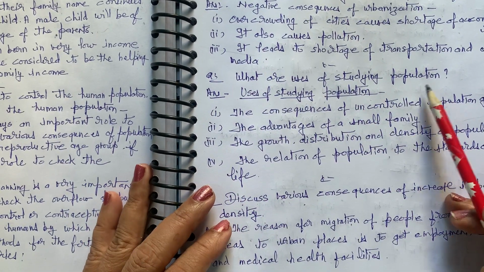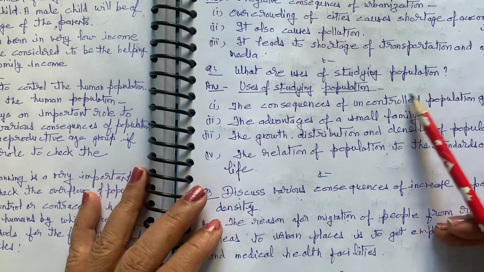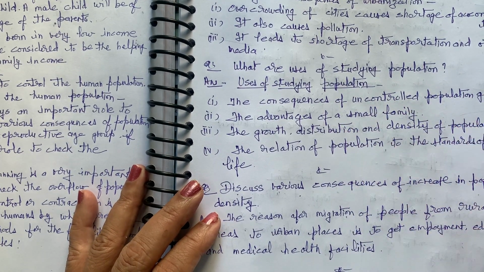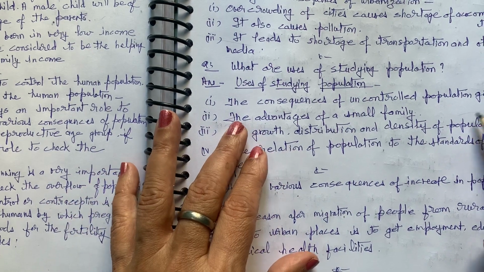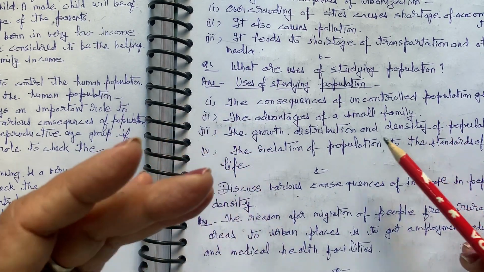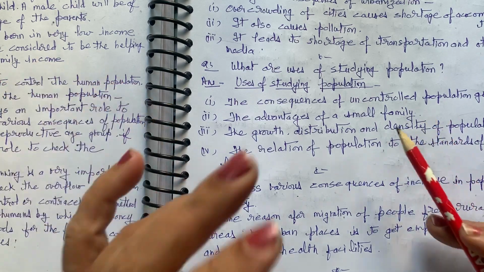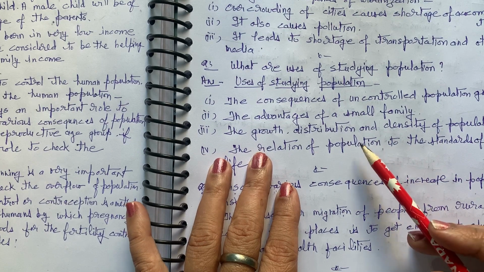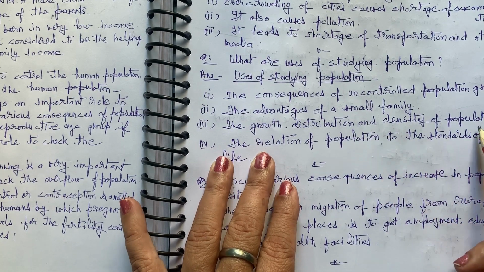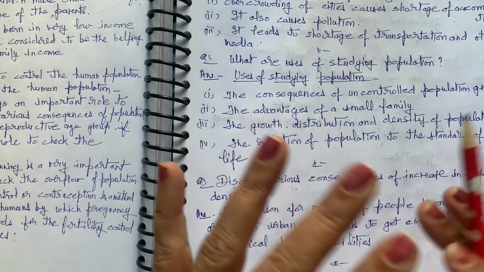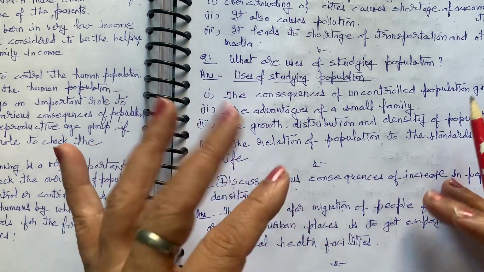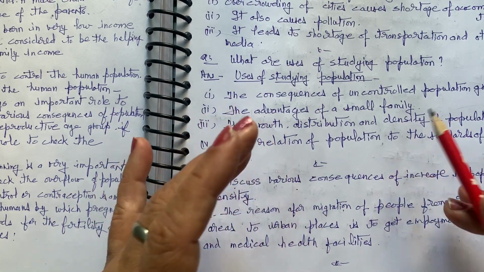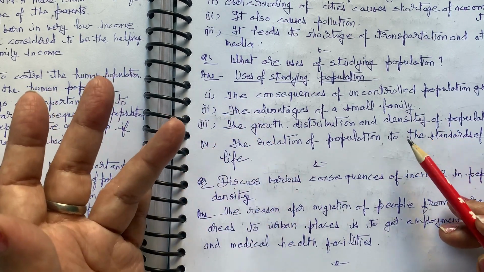What are the uses of studying population? Why are we studying population? Because by studying the consequences of uncontrolled population growth, we know how the population has to be checked, and the advantages of the small family should be taught to each and everyone, so they will move towards that. Growth, distribution and density of population mean the space and the number of individuals living. How much space you have, how many facilities you have, according to that only you are supposed to have your family.